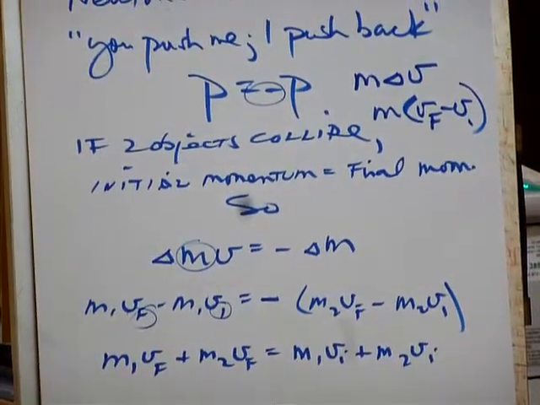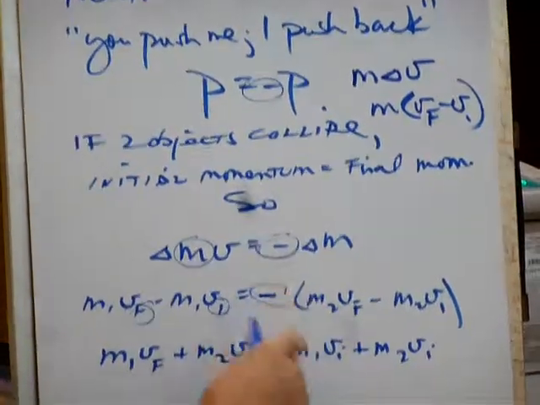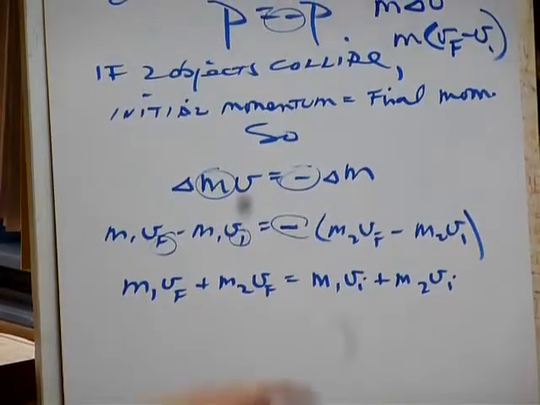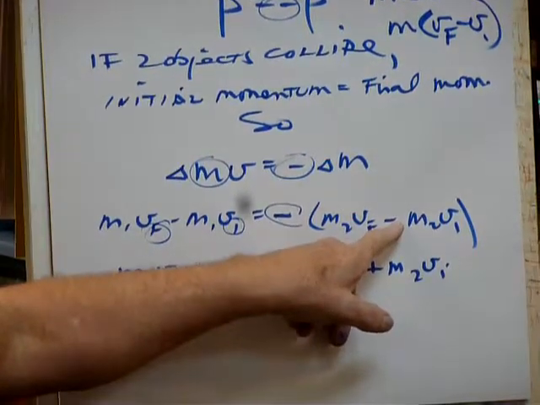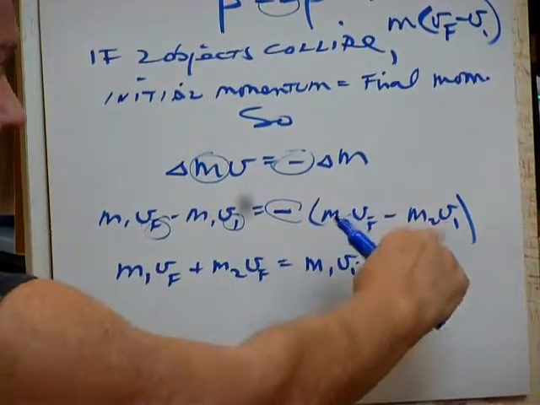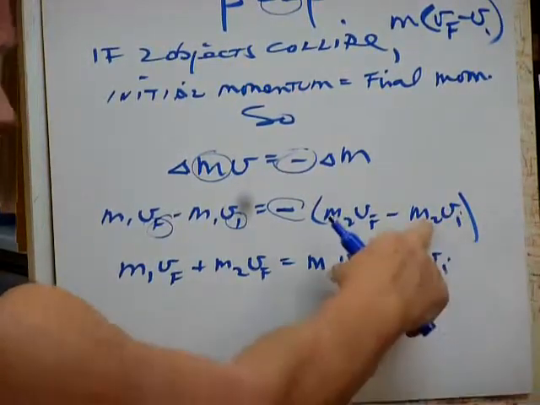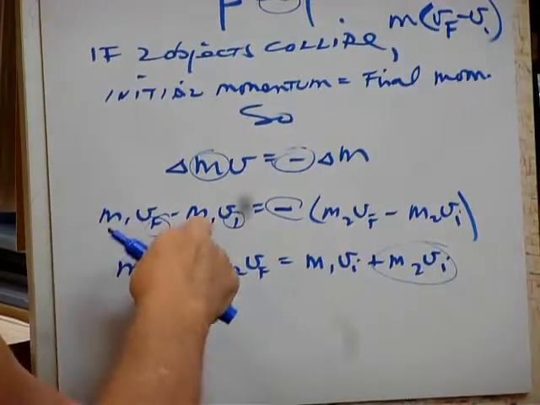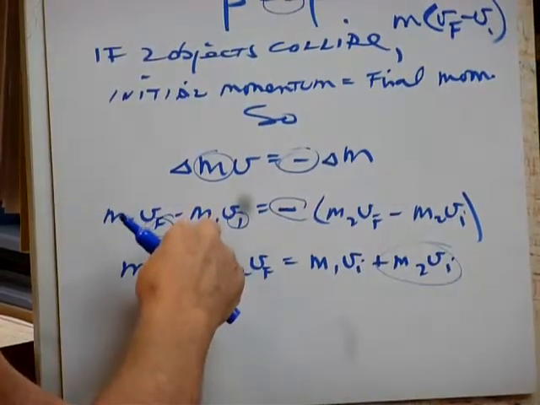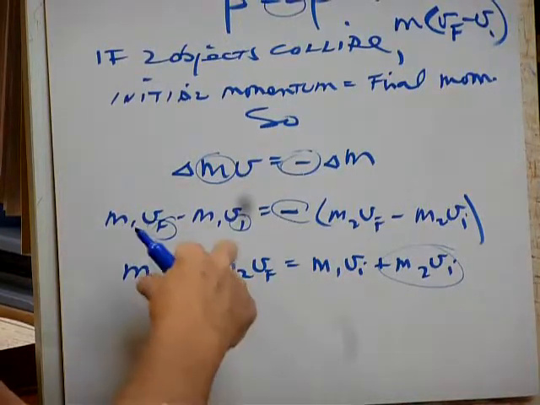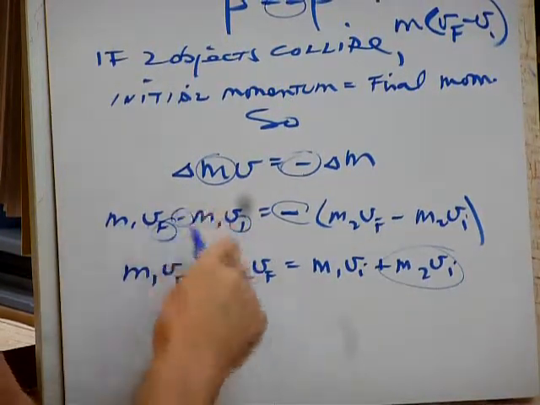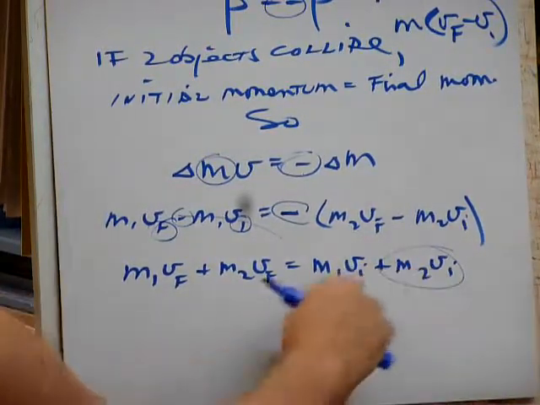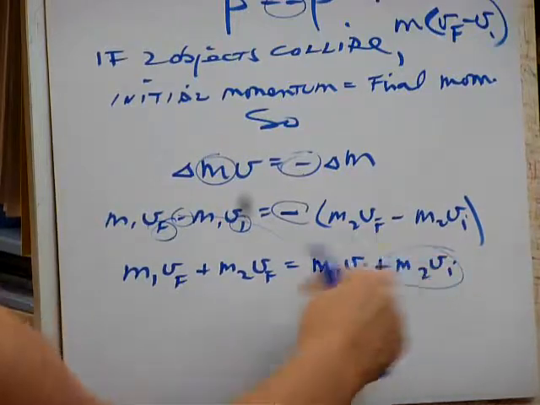Okay. So, the negative's still here. The negative's still here. And we've got a negative on this guy. So watch what happens when you rearrange this. Negative times negative is going to be positive, right? So the M2VI is going to be positive. I'm going to leave it right there, M2VI. And this guy over here, M1VI, initial for the first object, because we've got two objects, different masses. I'm going to bring this guy to the right, and he's going to become positive. So I've got the initials, M1VI plus M2VI on the right side.